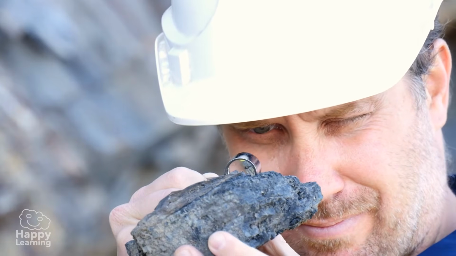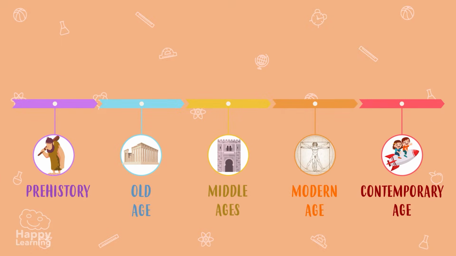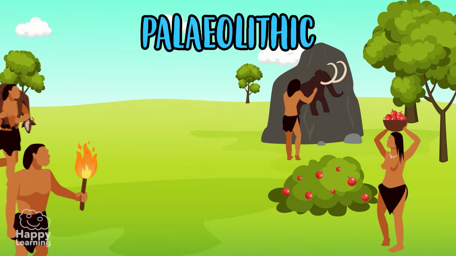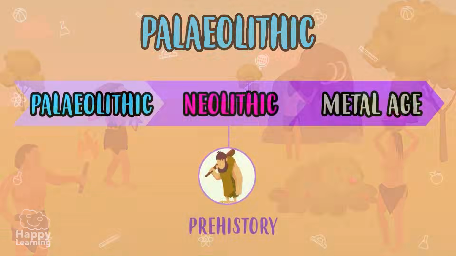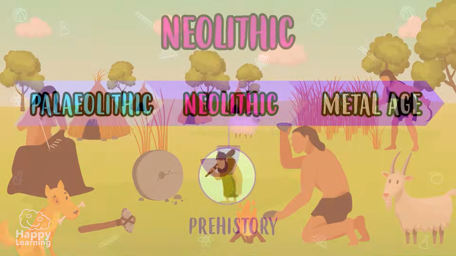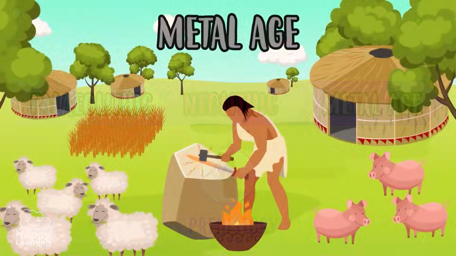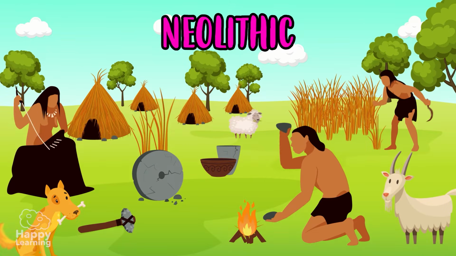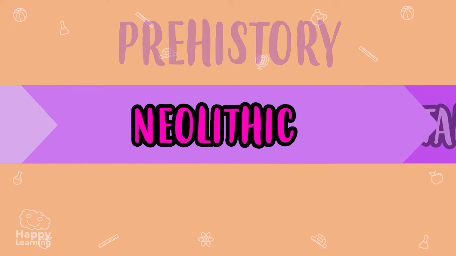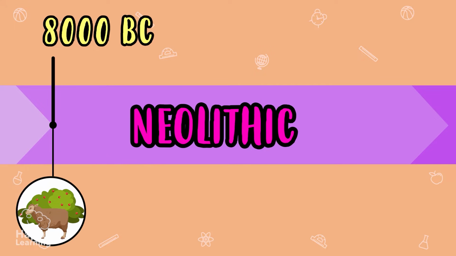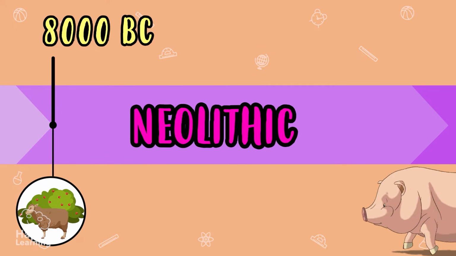As we all know, the prehistoric period is divided into three important periods: the Paleolithic, the Neolithic, and the Metal Age. And today we are going to learn about the Neolithic. It started 8,000 years before Christ with the discovery of cattle farming.